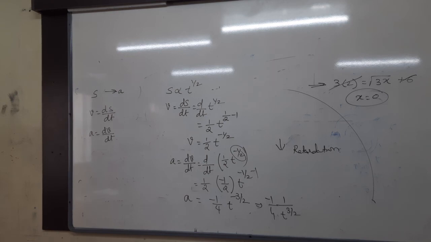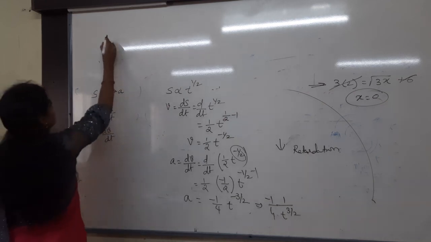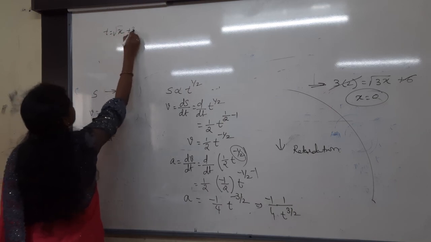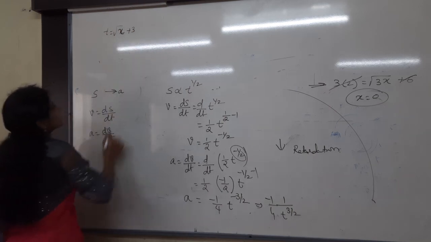And one more problem. For a particle, displacement time relation is t is equal to root x plus 3.